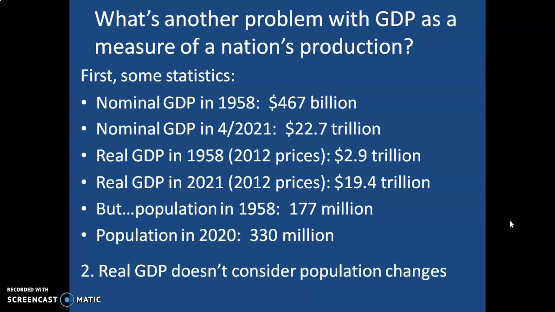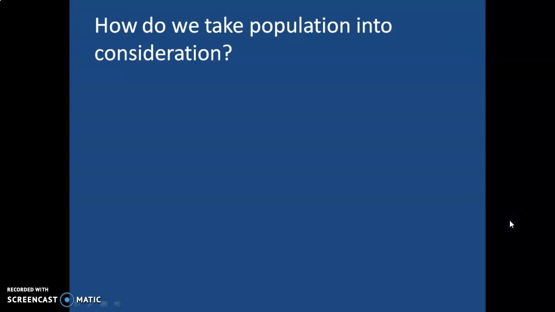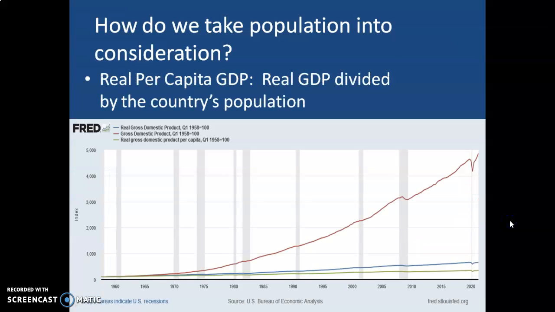So if we want to consider population changes, we have to look at what we call real per capita GDP. That's the real GDP divided by the country's population. So I've added a third line that shows the changes in real per capita GDP. And this is the best way to measure the change in productivity in America over the past 63 years since 1958.